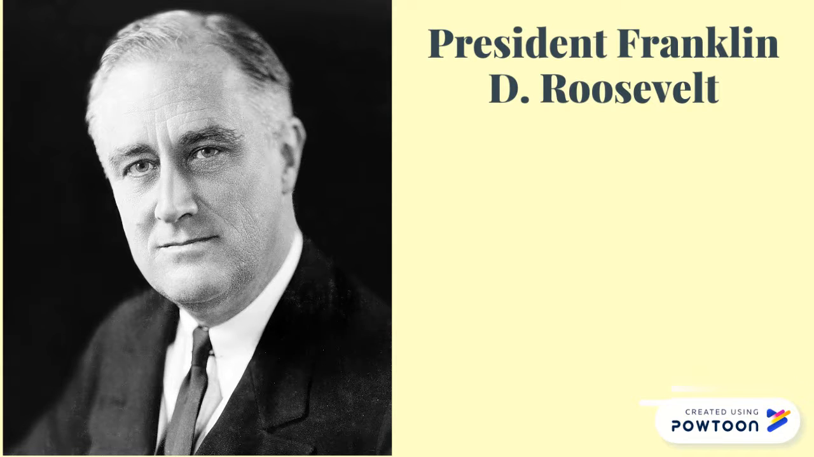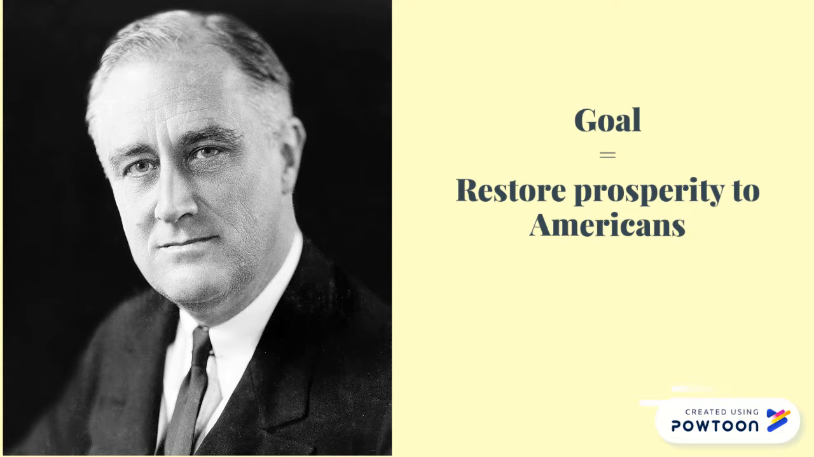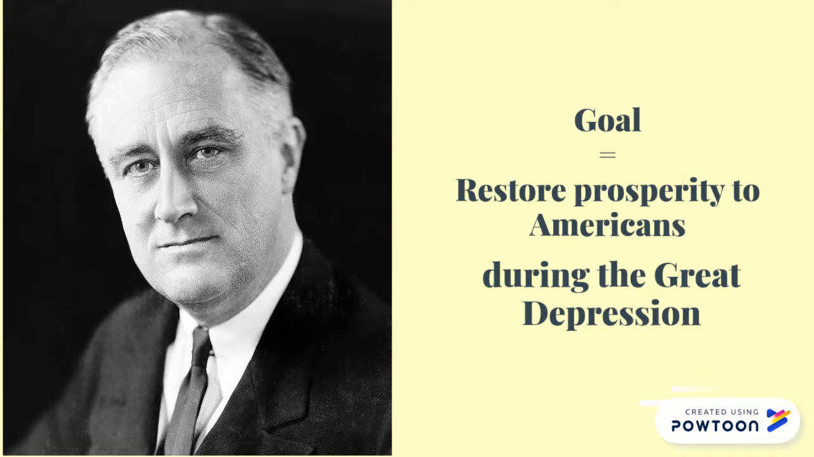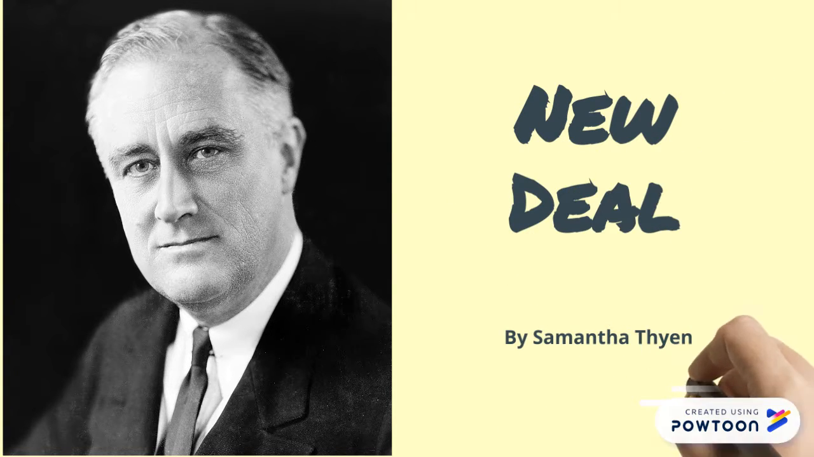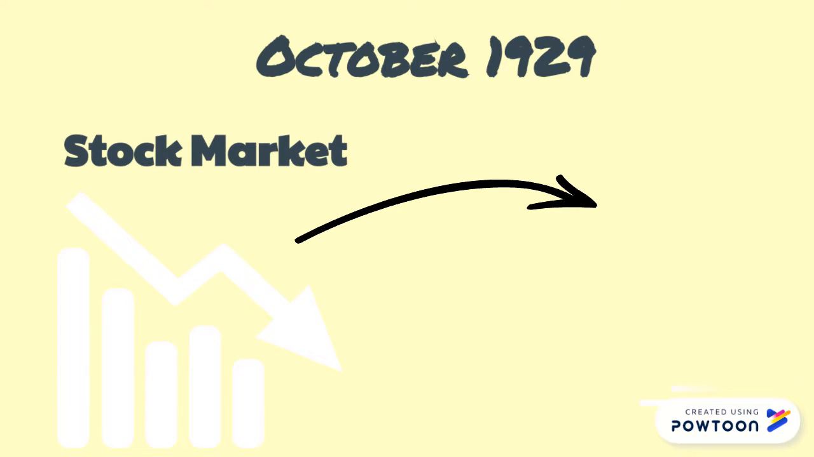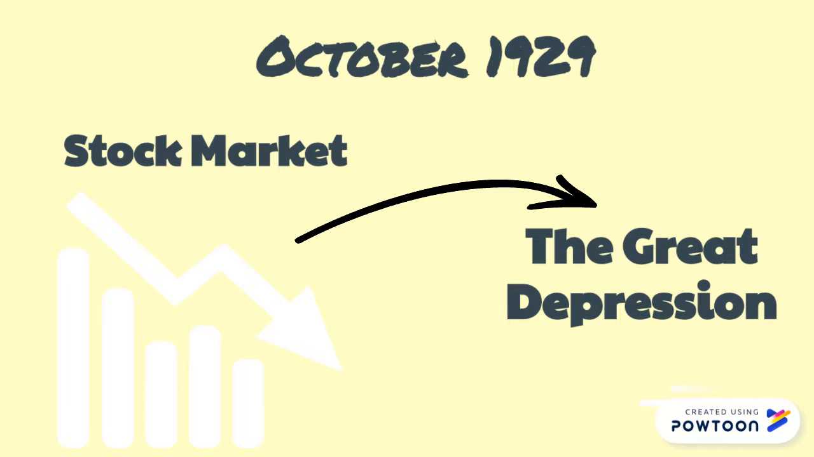President Franklin D. Roosevelt's goal was to restore prosperity to Americans during the Great Depression. By doing this, he created a series of projects and programs called the New Deal. In October of 1929, the stock markets crashed, marking the start of the Great Depression.